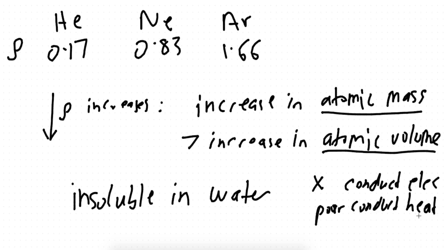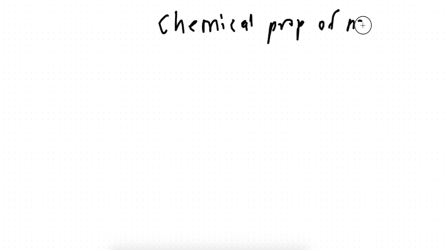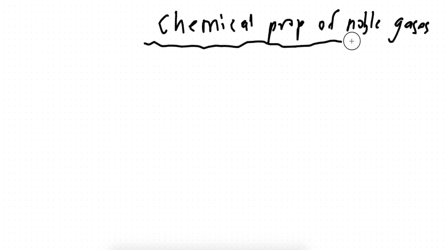Now, we talk about the chemical properties, guys. This is where chemical properties come into place. Chemical properties have to do with reactivity, okay? So chemical properties of noble gases. Now, it's very, very important to know, guys, whenever we talked about charges, remember, sodium is Na plus because it's better to lose 1 electron than to gain 7 electrons. Chlorine is Cl minus because it's better to gain 1 electron than to lose 7 electrons.